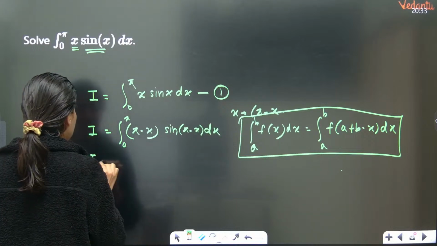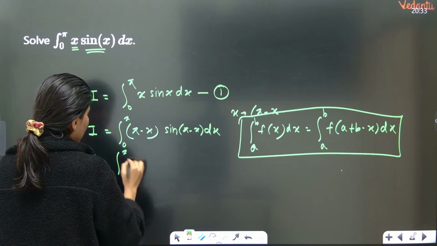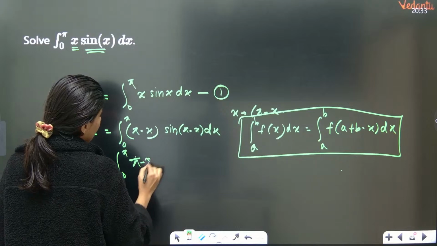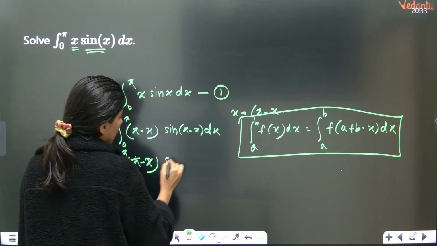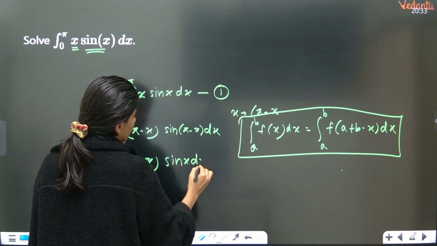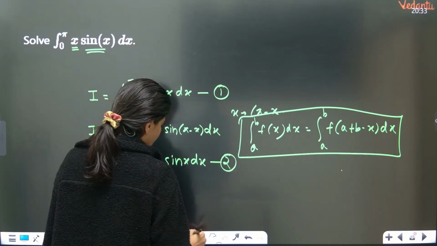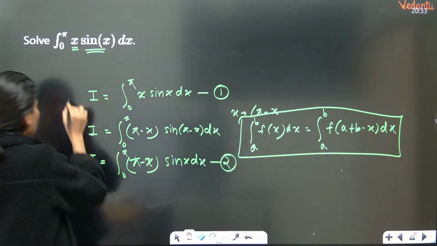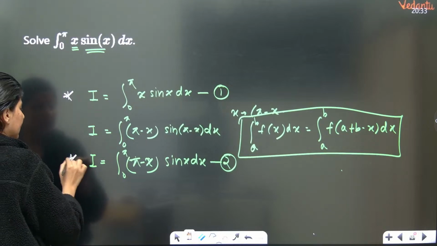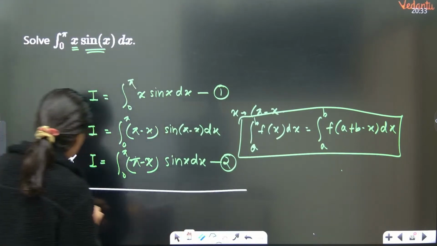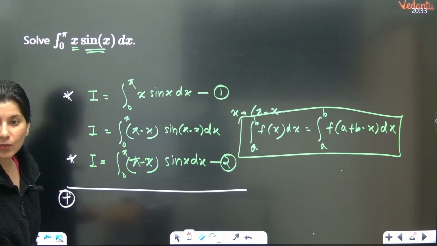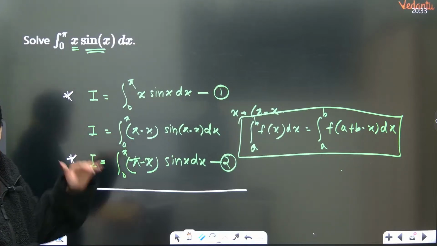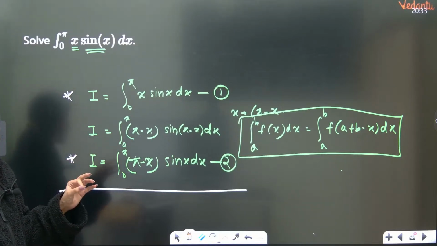So I will be equal to integral 0 to pi of pi minus x, and sine of pi minus x will be what? Sine x only, and this is dx. This is your second equation. This is the first equation, this is the second equation. We are going to add the first and second equation right away.